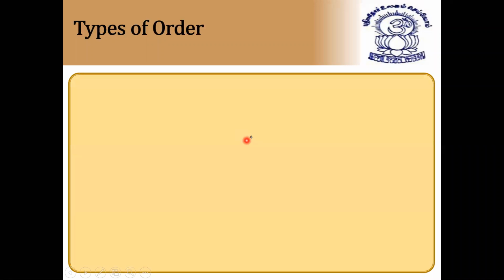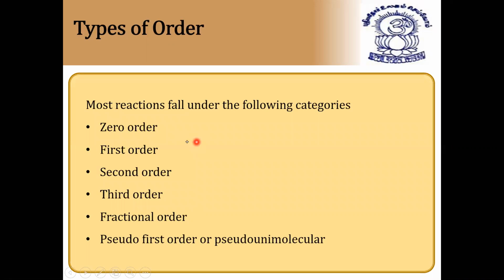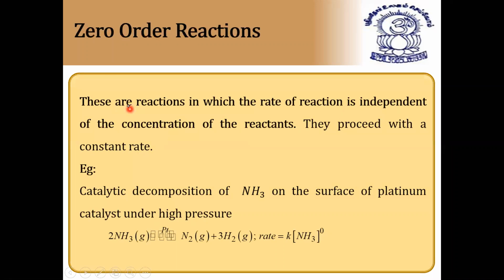Next question. Types of order. So for order of reactions we have zero order, first order, second order, third order, fractional order, pseudo first order, or pseudo unimolecular reactions. Let us discuss briefly all these things. So what are zero order reactions? They will ask for examples: which of the following is an example of a zero order reaction?